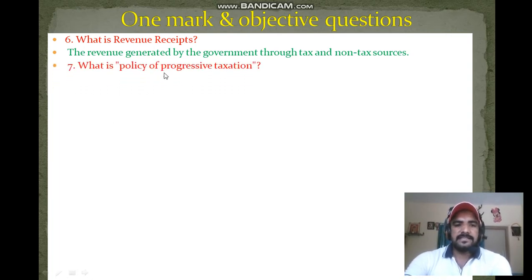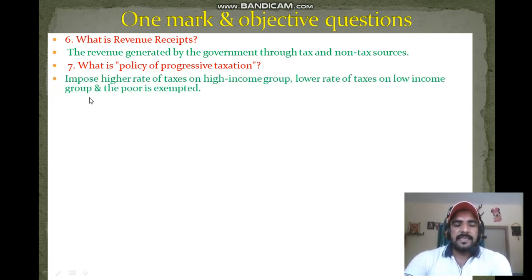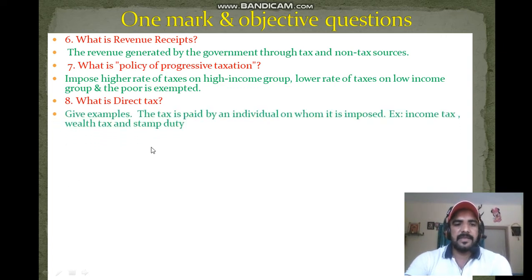Next one: what is policy of progressive taxation? It means imposing higher rate of taxes on high income groups and lower rate of tax on low income groups, and the poor are exempted. So this is called policy of progressive taxation. Next question: what is direct tax? It means the tax is paid by an individual on whom it is imposed. So for example, income tax, wealth tax, and stamp duty.